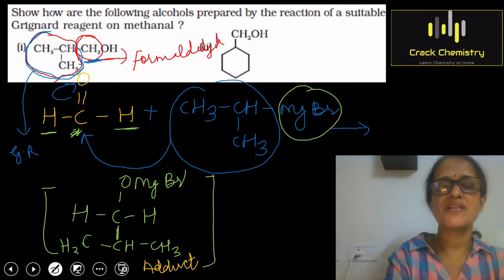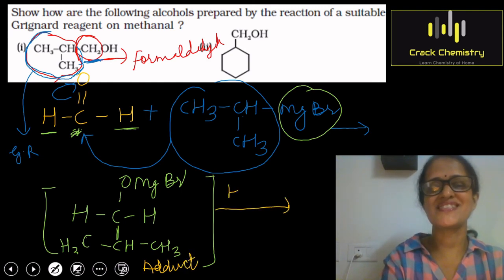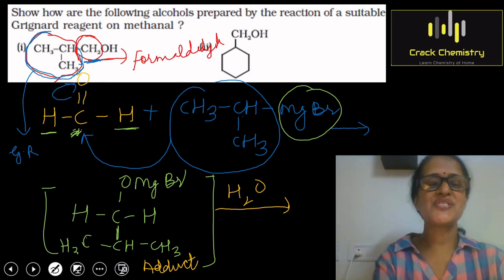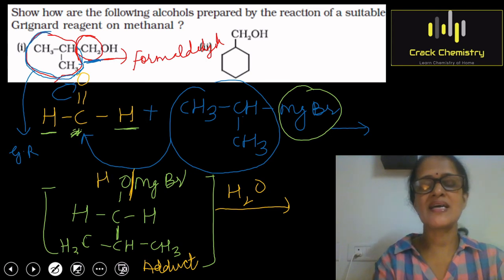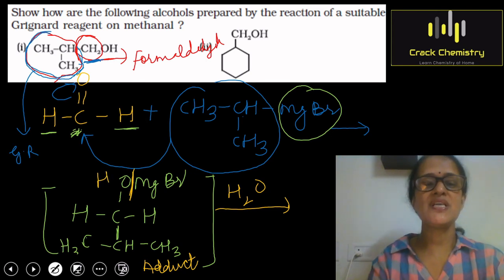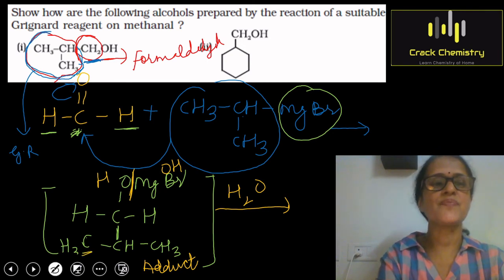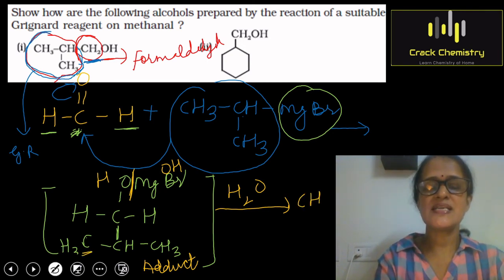Now what will happen? This adduct will undergo hydrolysis. And for hydrolysis, till now you must have become master, because you have to break this OMgBr bond. So H of water will attach itself to the oxygen and OH of water will attach here. So your product I am going to write from here. As it is, I am writing here. So first I am writing this CH3.